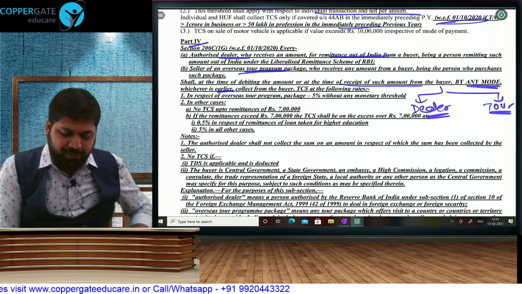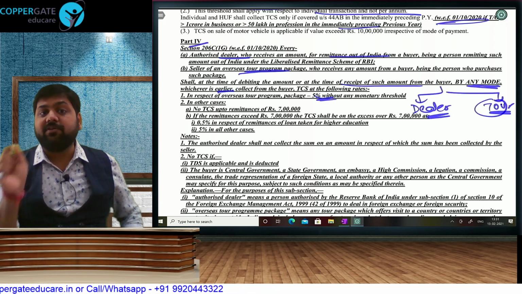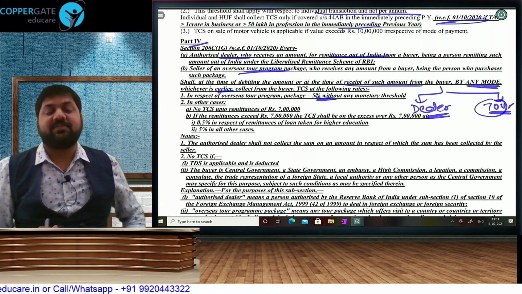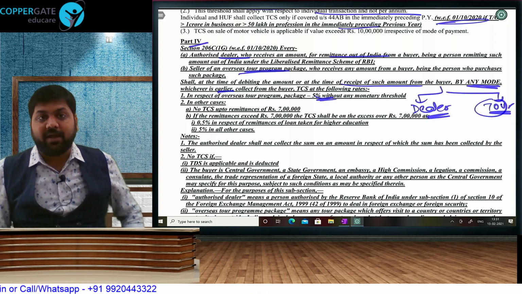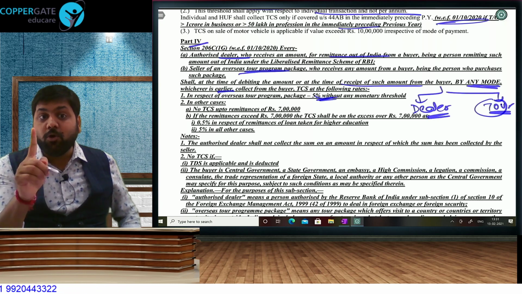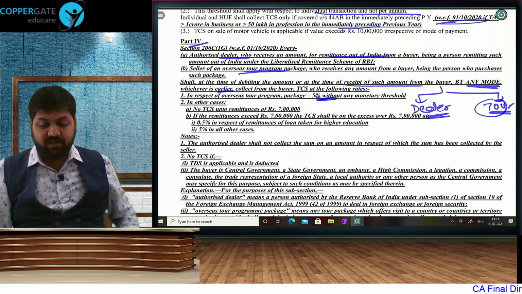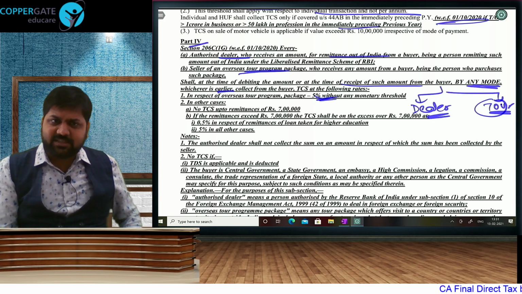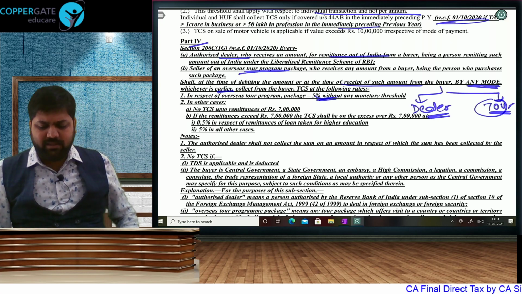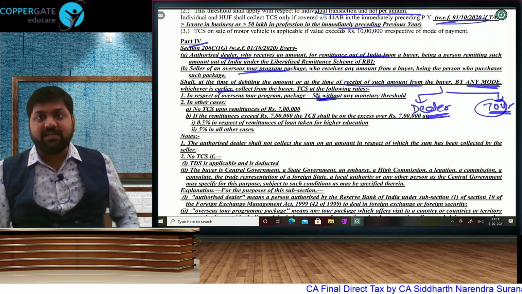In case of a tour package, it is a direct 5%. No other discussion. Whenever you go now for a foreign tour, 5% extra you have to pay. So, if your tour package was 1 lakh rupees, you have to pay 1,05,000. Direct 5%. Don't worry, that's not your extra cost. Don't forget, whatever TCS we pay will be available as credit at the end of the year. So, whatever TCS has gone, it will come back for you in the form of credit after the year end. So, 1 lakh will be your cost, but 5,000 will be recovered as refund later.